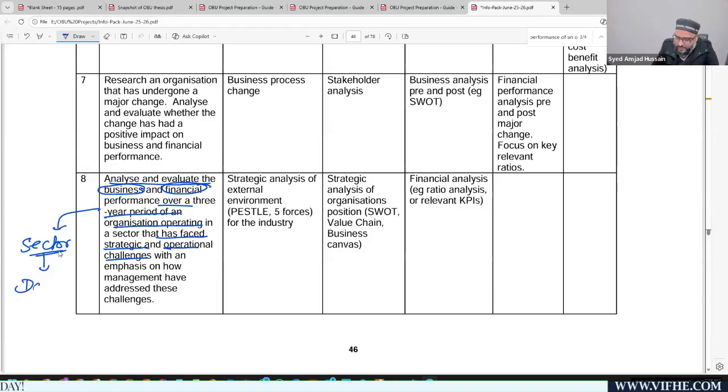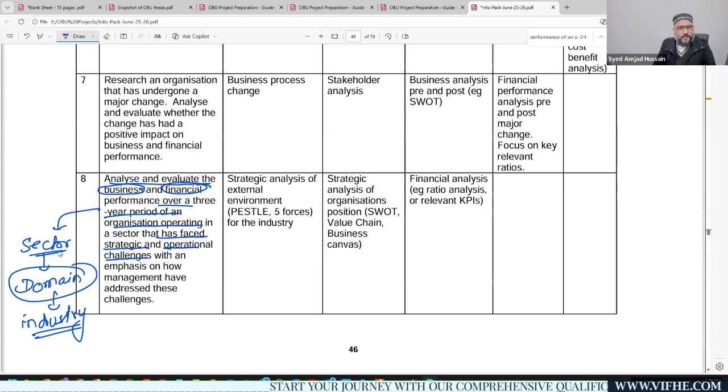So it's not limited to the organization. It is actually looking into an industry sector, a specific industry sector which is facing operational and strategic challenges.